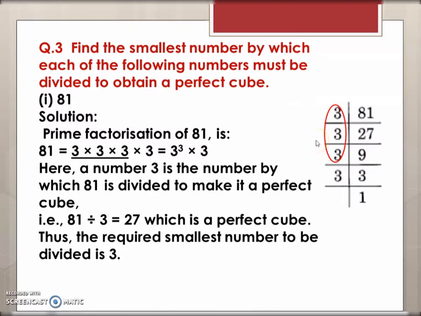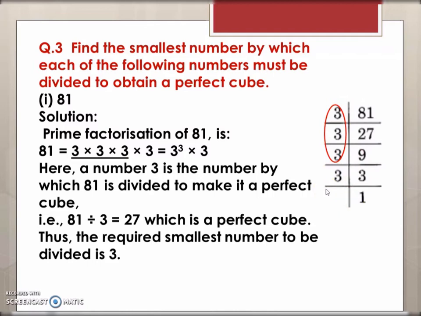You will be factorizing the number into its prime factors, and you will again combine it into groups of 3, and you will see whichever is left out, that number you will divide. So if 1 3 is remaining, that 1 3 will be divided. If 2 2s are remaining, then 2 into 2, that is 4, will be divided. So you will check after combining in groups of 3 what is remaining, and that is the number which has